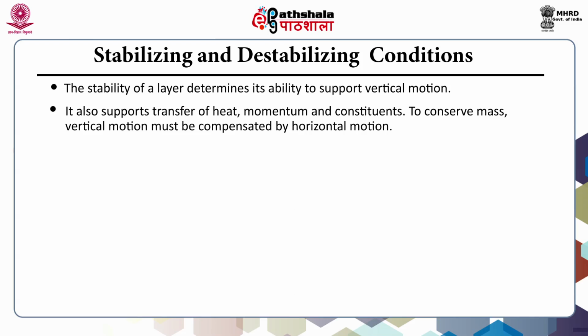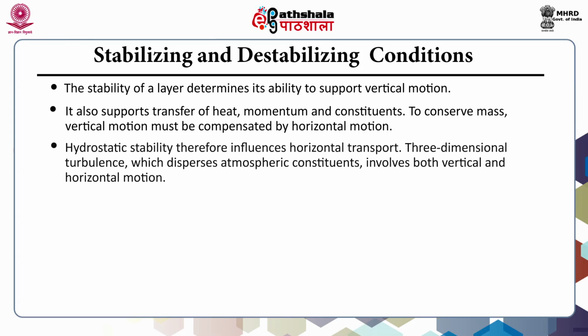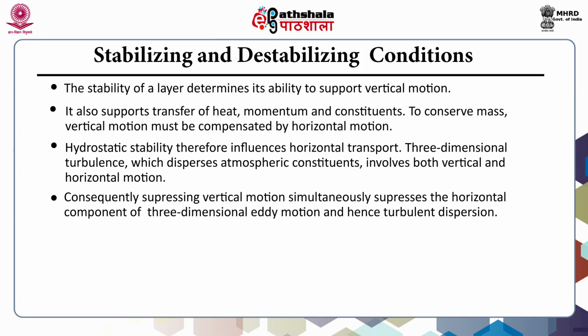To conserve the mass, vertical motion must be compensated by horizontal motion. And the hydrostatic stability therefore influences the horizontal transport. And three-dimensional turbulence, which disperses atmospheric constituents, involves both vertical and horizontal motion. Consequently, suppressing the vertical motion simultaneously suppresses the horizontal component of three-dimensional eddy motion and hence the turbulent dispersion.